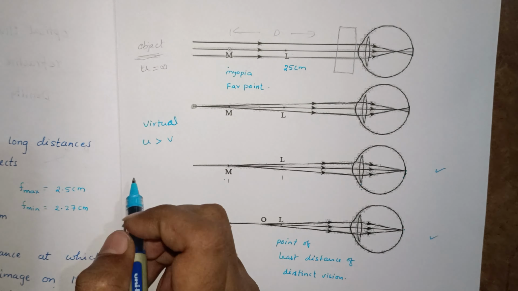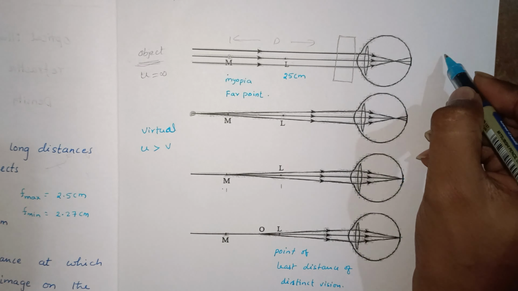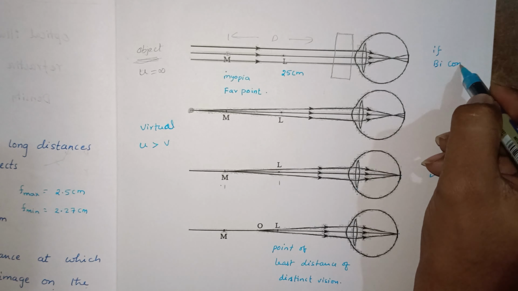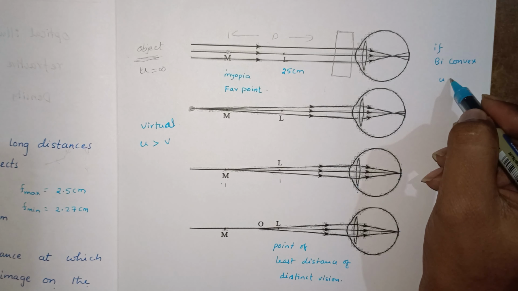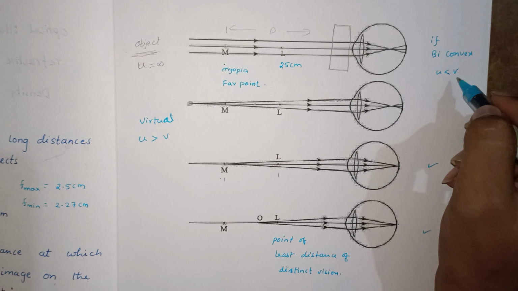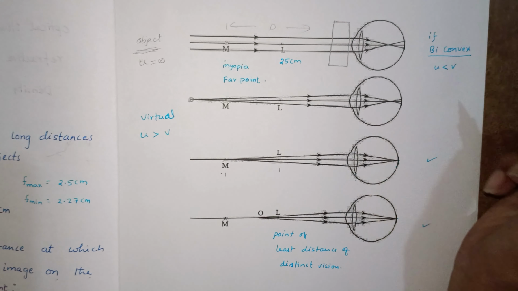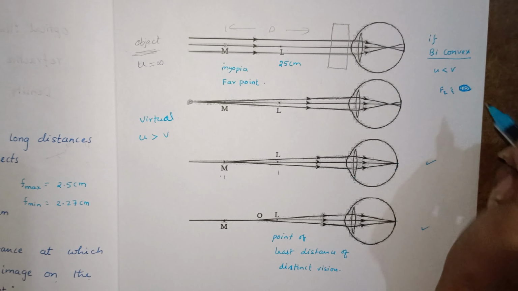If you take a biconvex lens, the object distance is less than the image distance, and it will give a virtual image beyond the object. When will a biconvex lens give a virtual image? When an object is placed between F2 and the optic center.